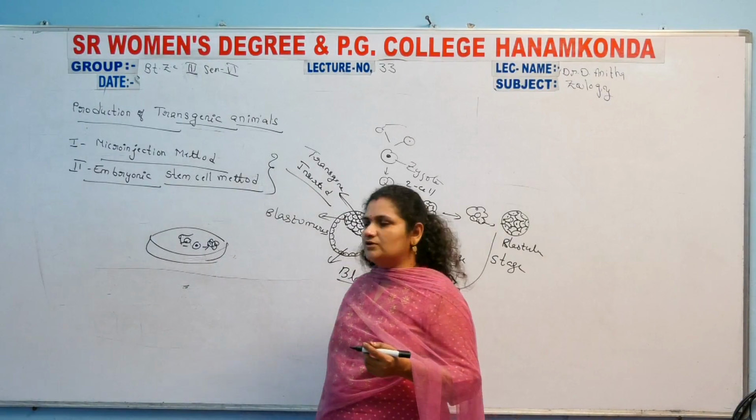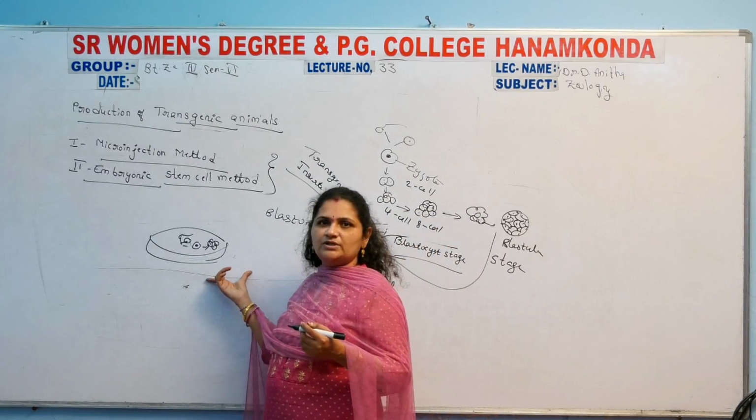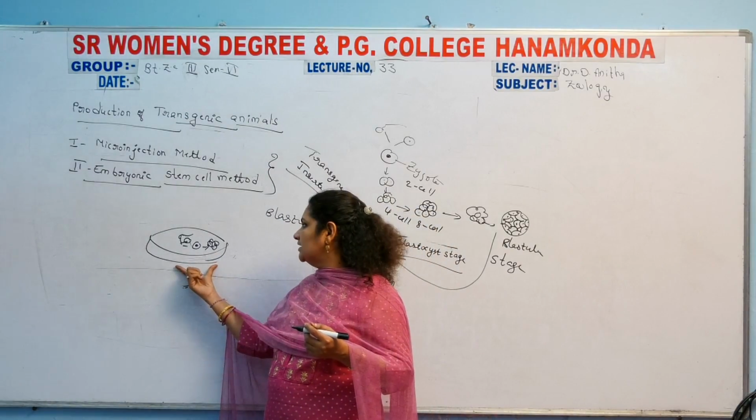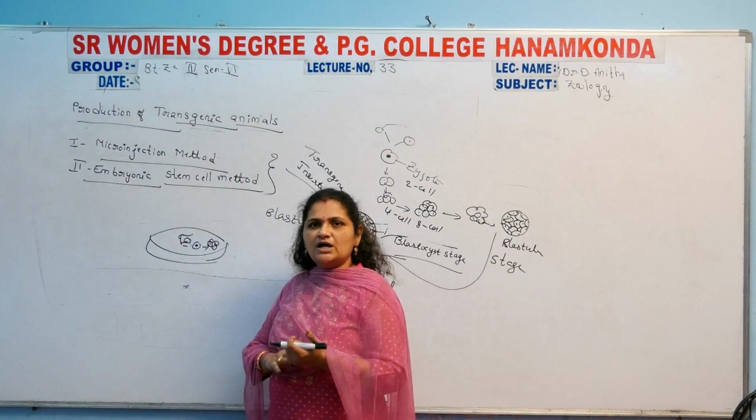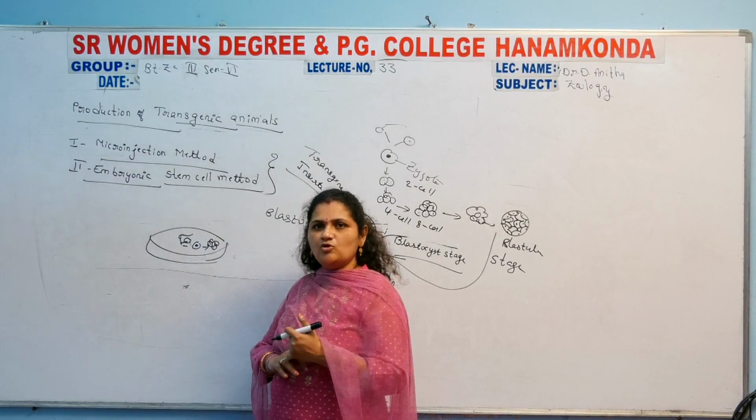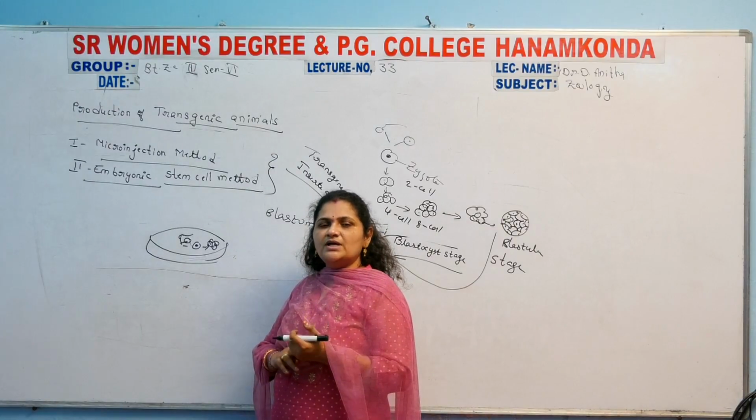By this in vitro mechanism, inside the microtiter plates, the fusion of sperm cell and ova occurs, leading to a zygote.